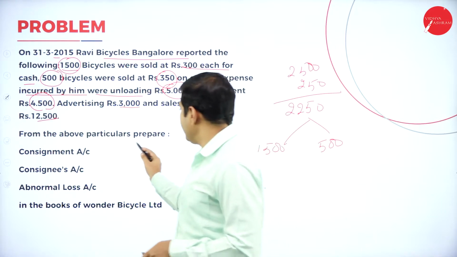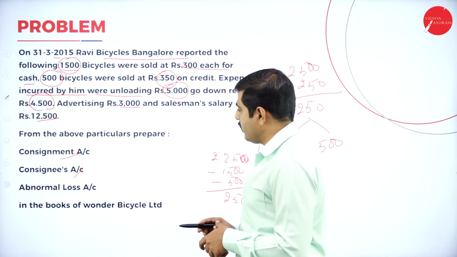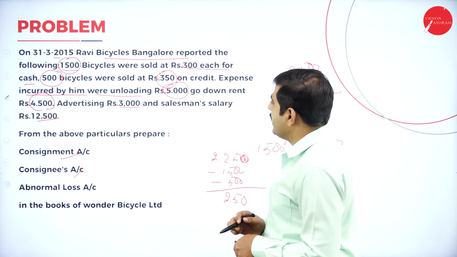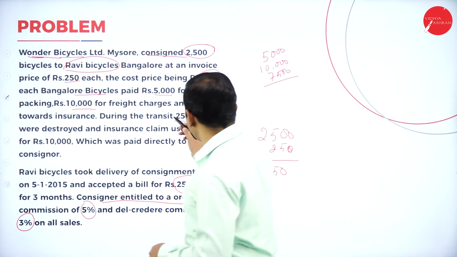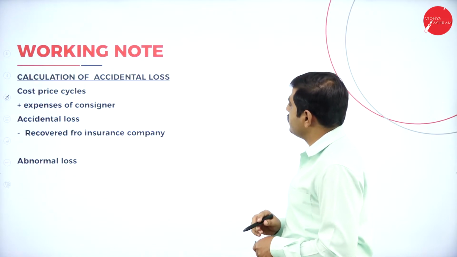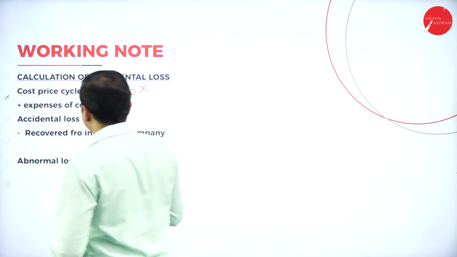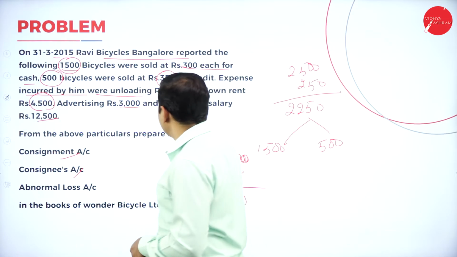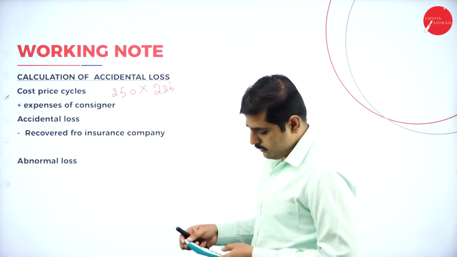Okay. From the above particulars, prepare consignment account, consignee account, and abnormal loss account in the books of consignor, Wonder Bicycles. Now let's go to the calculation of working notes. How many cycles were lost in transit? So 250 bicycles lost in transit. So 250 bicycles into what is the cost price of each bicycle? 225 is the cost price of each bicycle. Let's calculate 250 into 225.